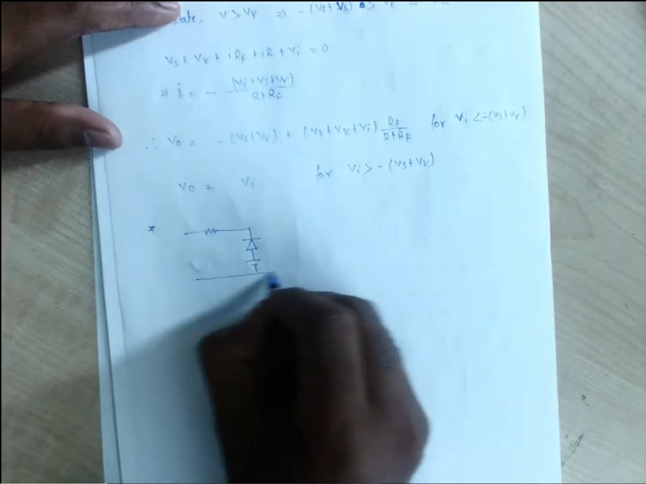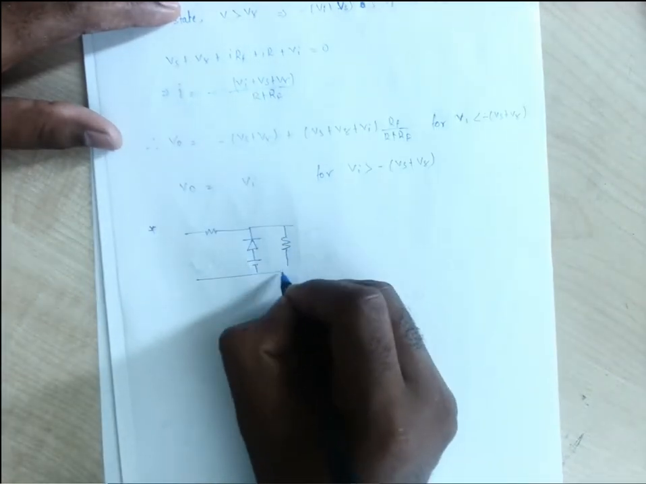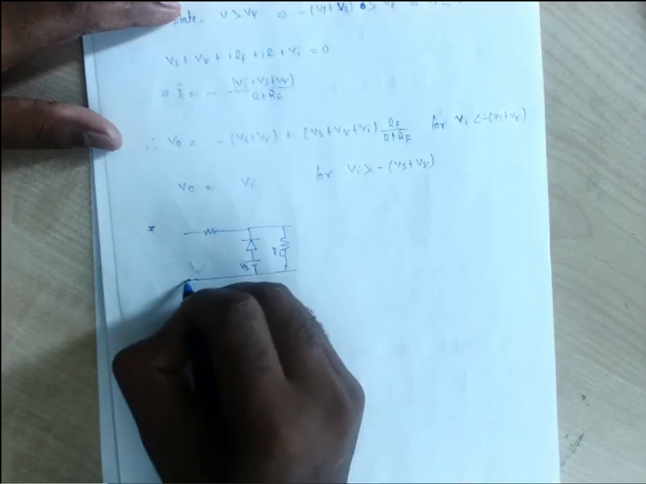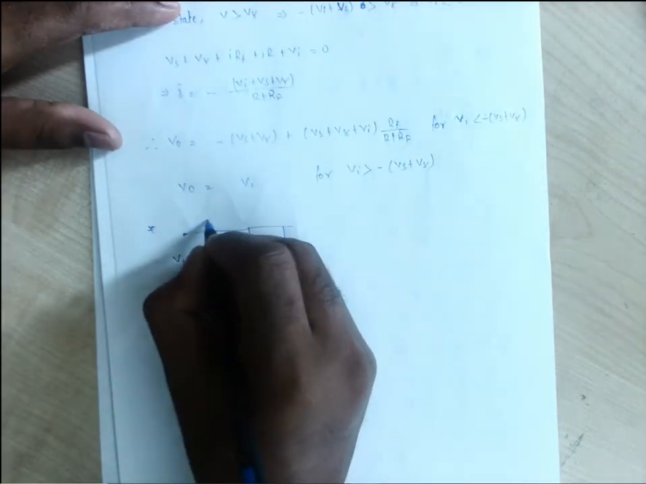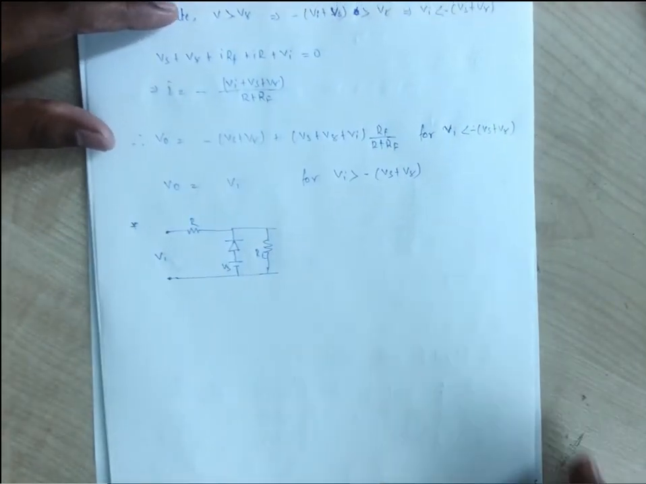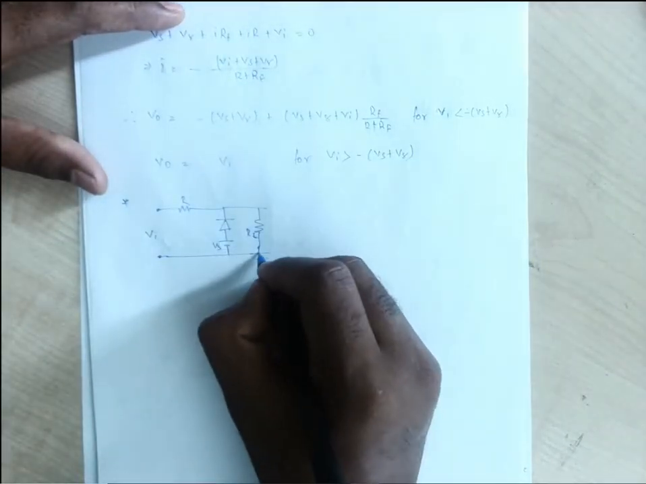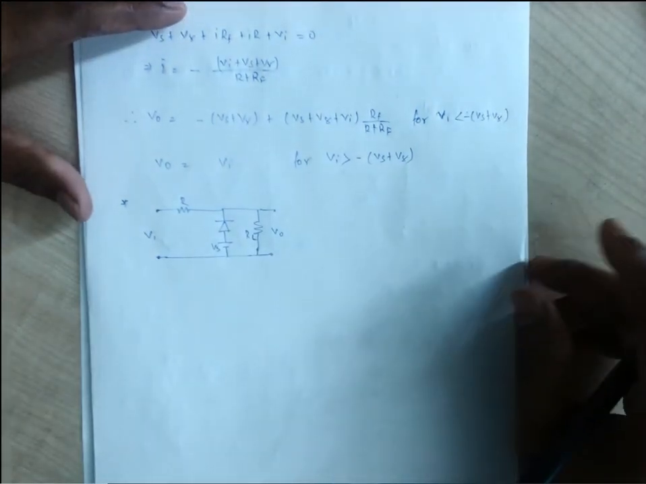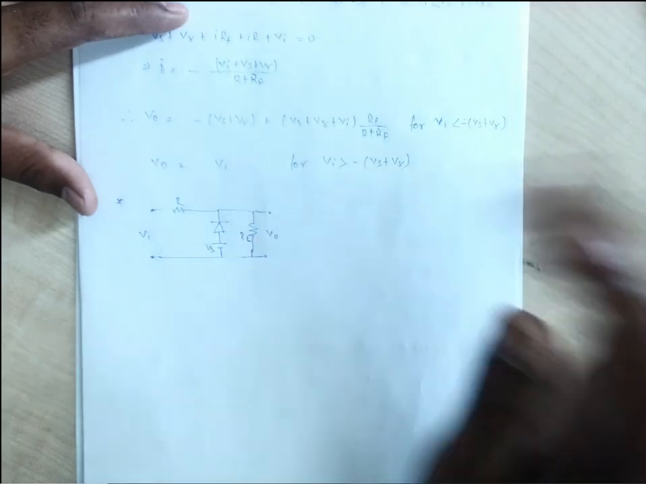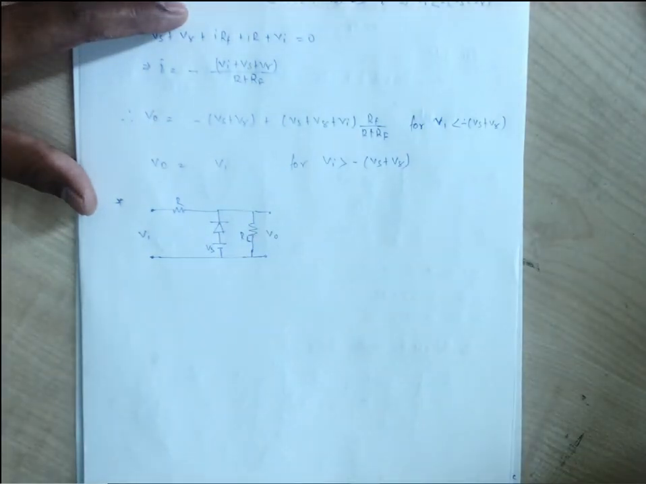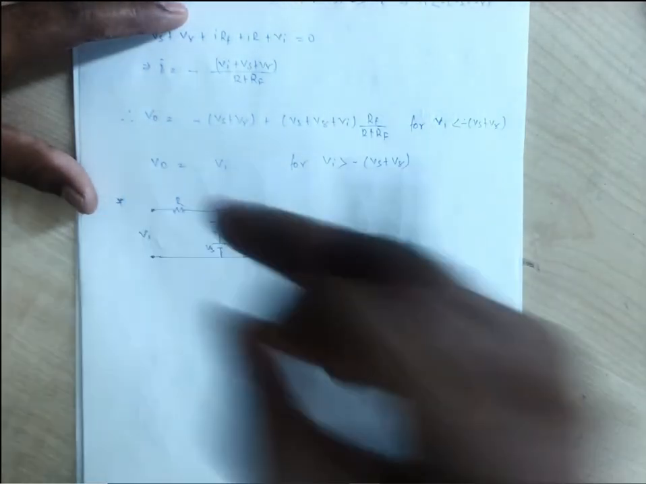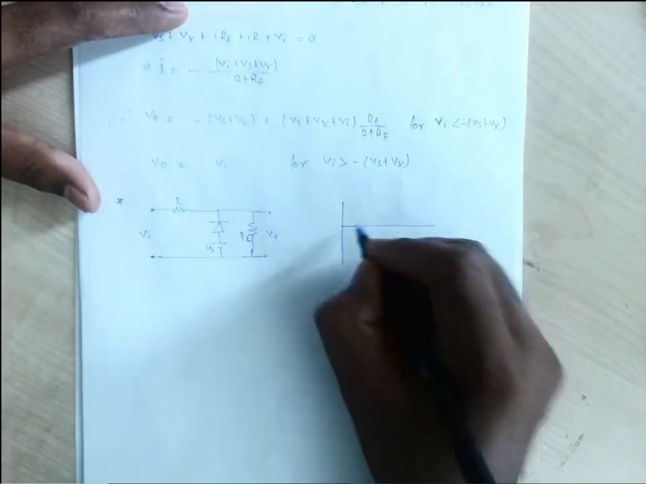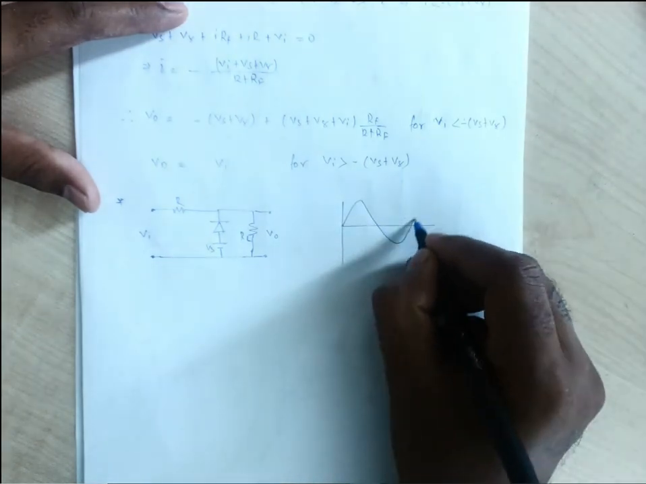Positive, negative. This is the RL, the output which we are considering here. So here Vs is making this diode on always, even if the input is not applied. So the input like this, let us consider.